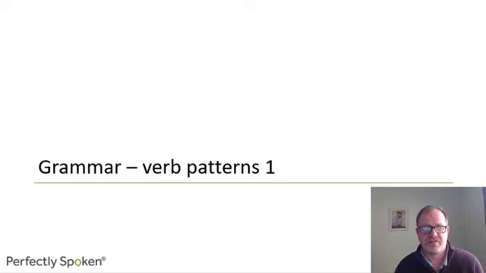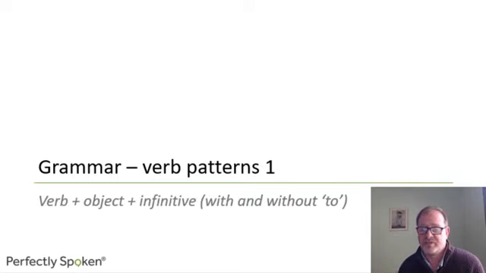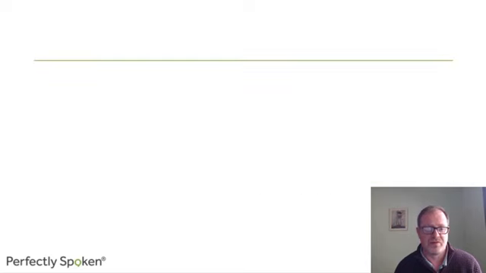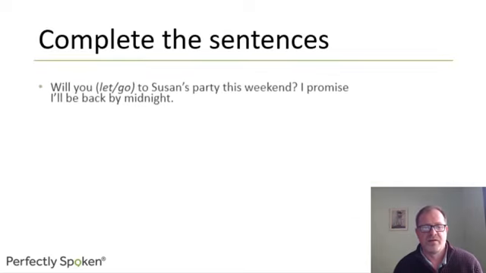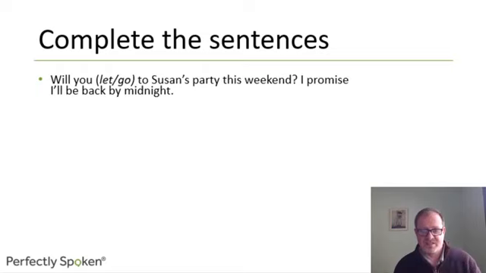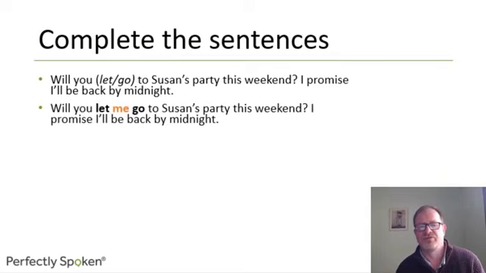Okay. Let's look now at verb plus object plus infinitive, either with or without to. So if we can complete these sentences, will you let go to Susan's party this weekend? I promise I'll be back by midnight. Will you let me go to Susan's party this weekend? I promise I'll be back by midnight, by 12 o'clock. Let is followed by an infinitive without to. So let me go.